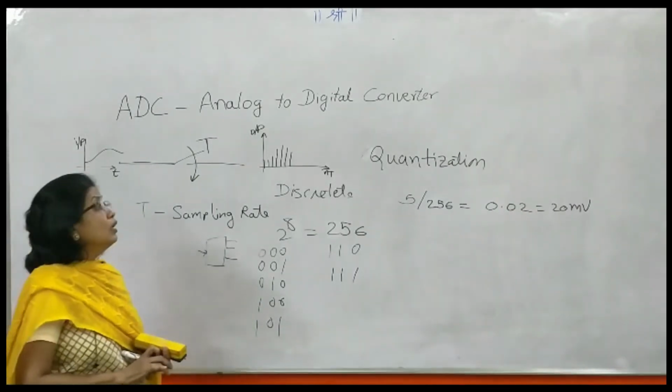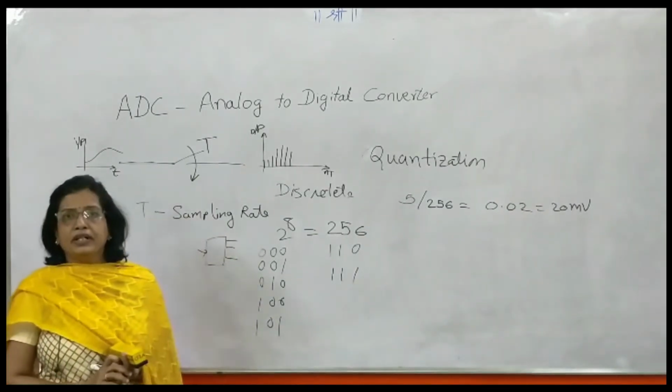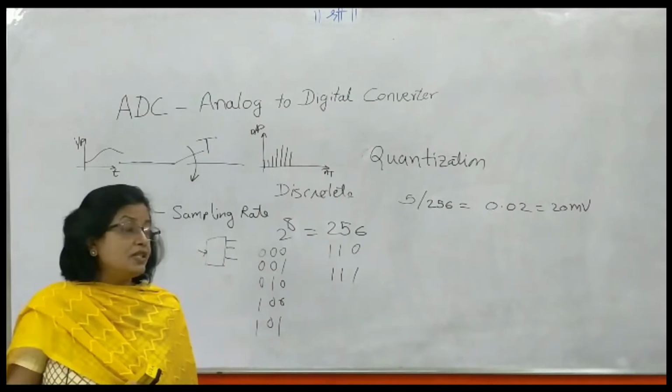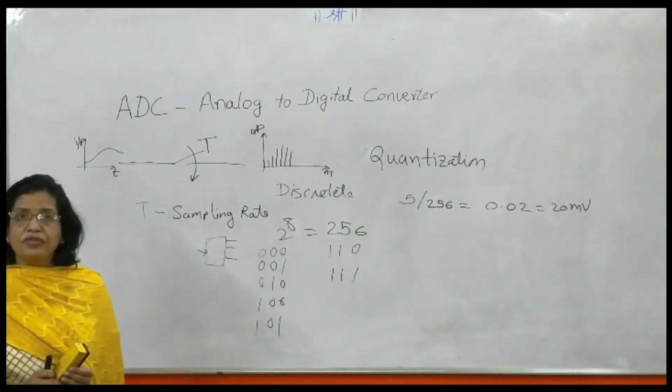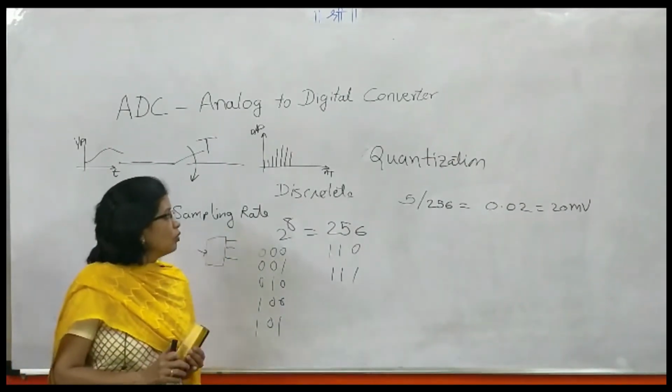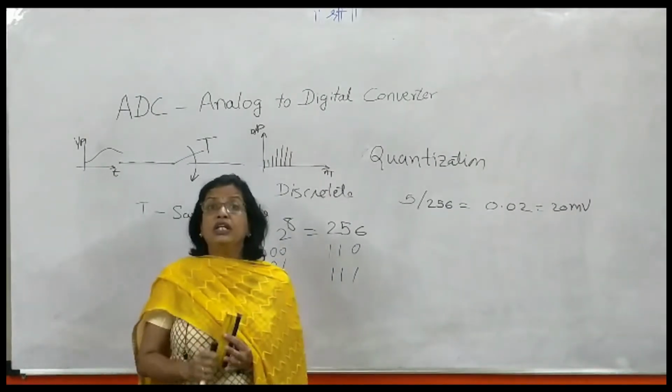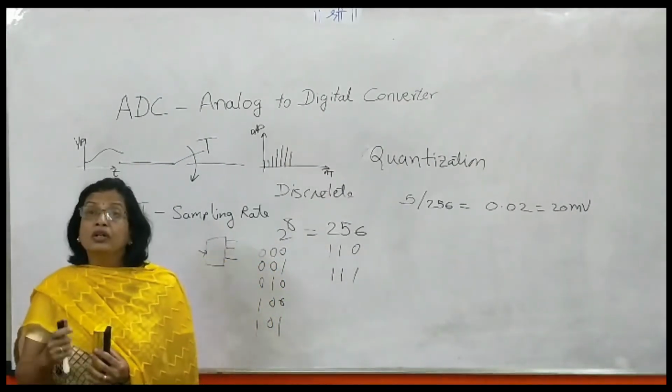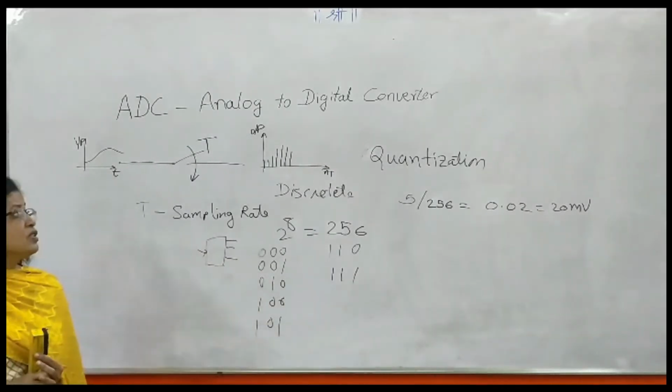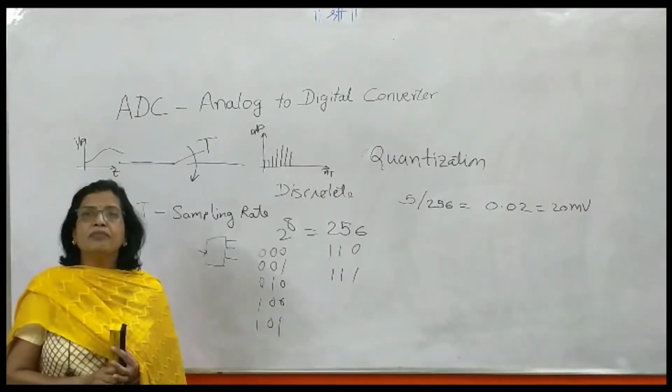That means with an 8-bit ADC, the smallest change in the input which the ADC can identify is 0.02 volt or 20 millivolt.